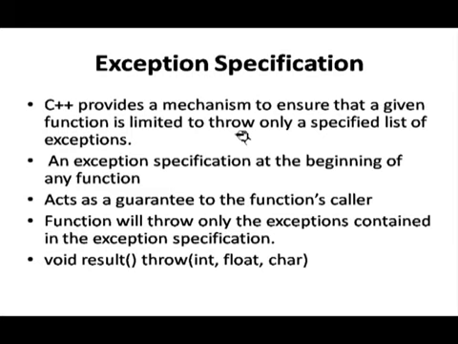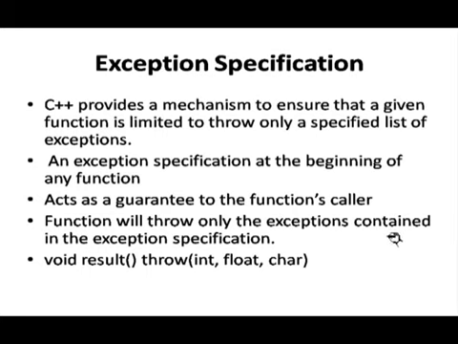And the exception specification at the beginning of any function means before the starting of curly braces, we can mention what type of exceptions you want to handle. It acts as a guarantee to the function caller, because if the function exception is mentioned, then it is confirmed that this function can only handle these 1 or 2 exceptions.